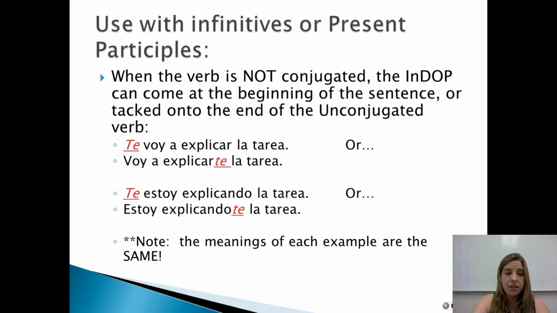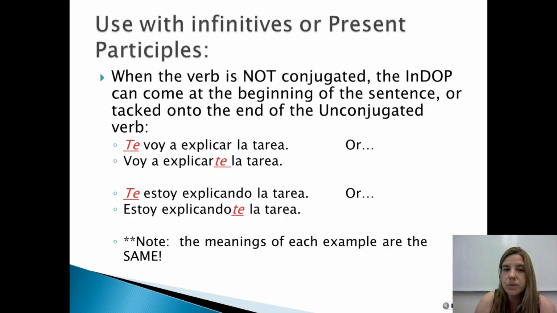Another example would be, te estoy explicando la tarea. I am explaining the homework to who? To you. Or estoy explicándote la tarea. I am explaining it to you, the homework, which both of these are exactly the same. They mean exactly the same thing, and they're both equally correct.